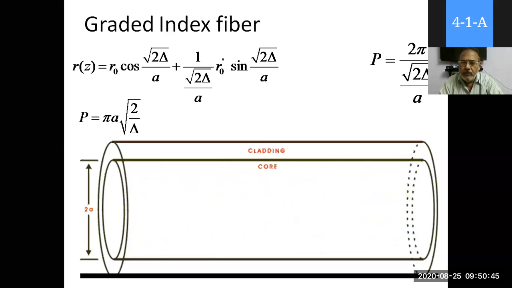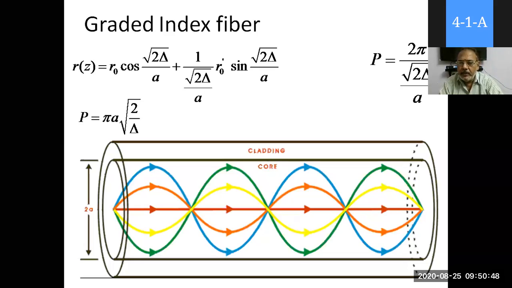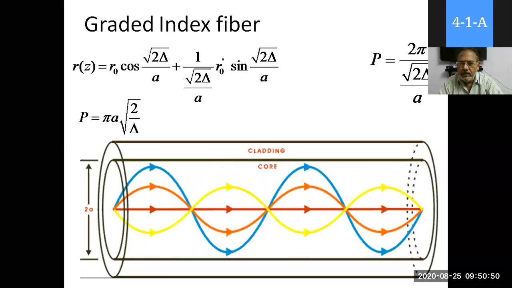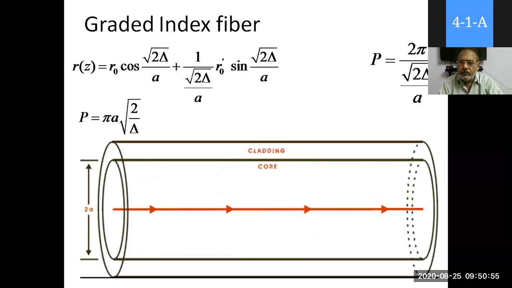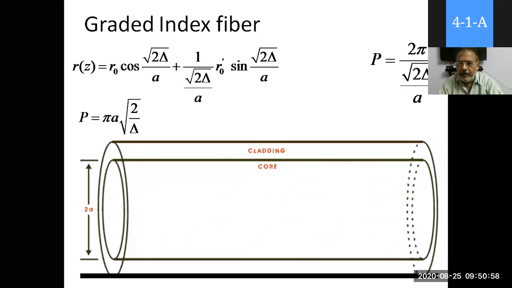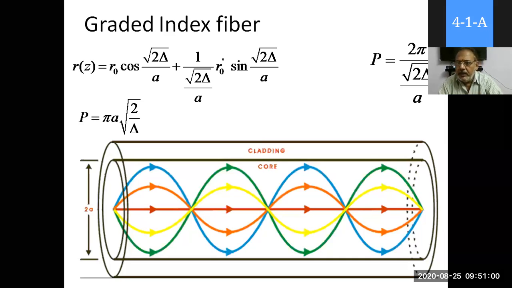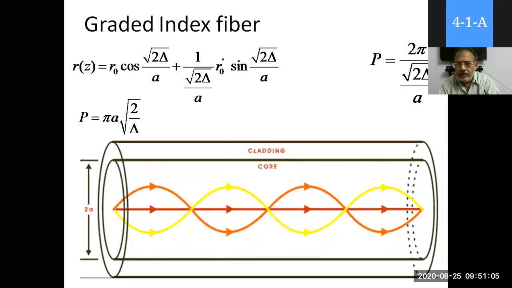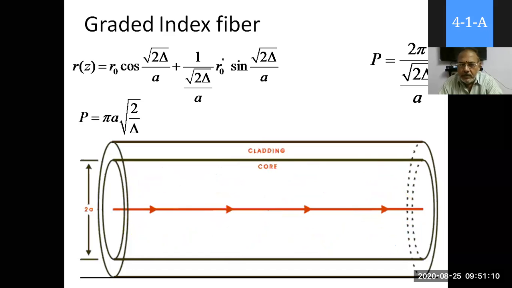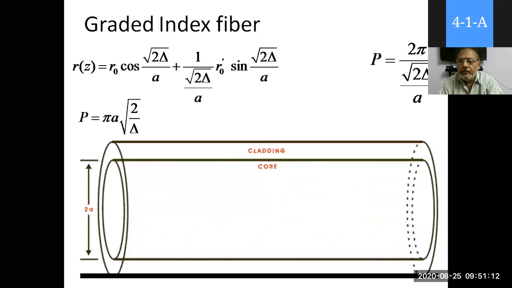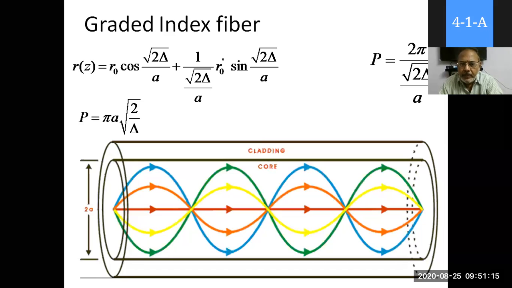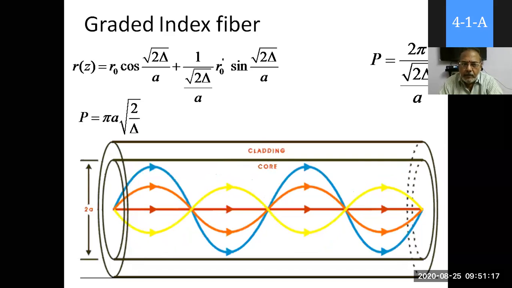Plus 1 by root 2 delta by a, times r naught, times sine of the square root of 2 delta by a again. So these are the coordinates for the propagating ray r of z. That's why the sinusoidal wave, it is some sort of wave nature, and the wave nature can be located with the coordinates.